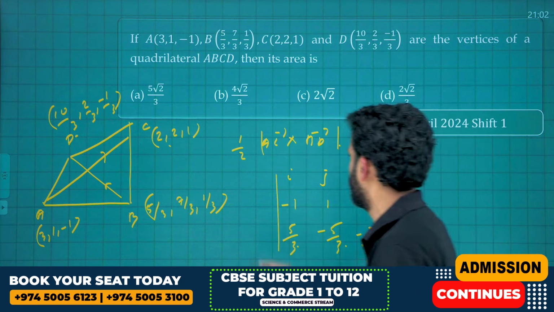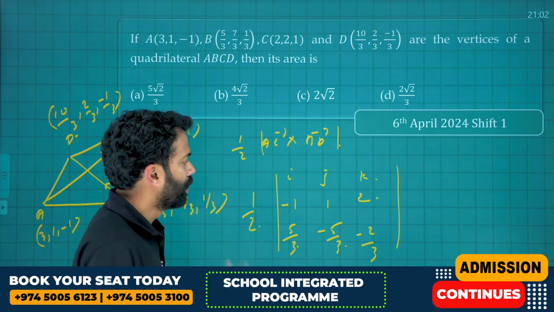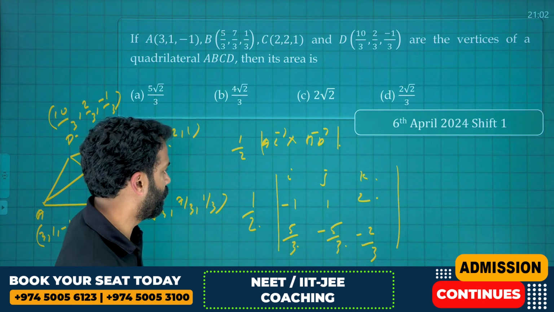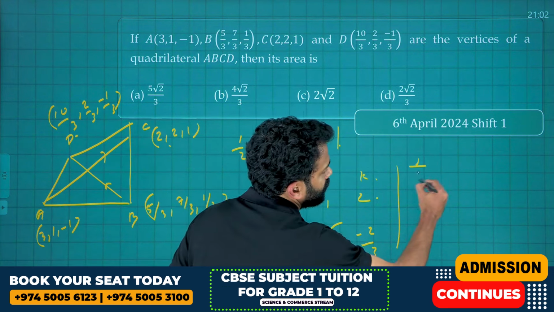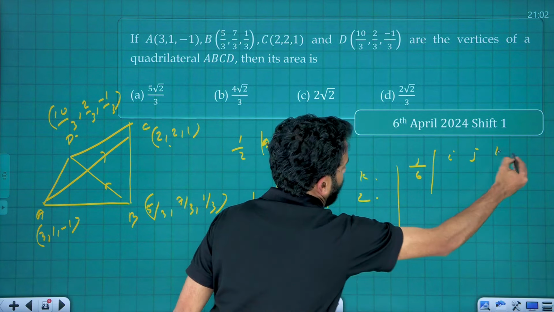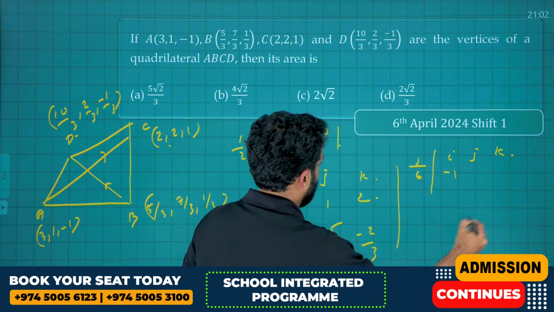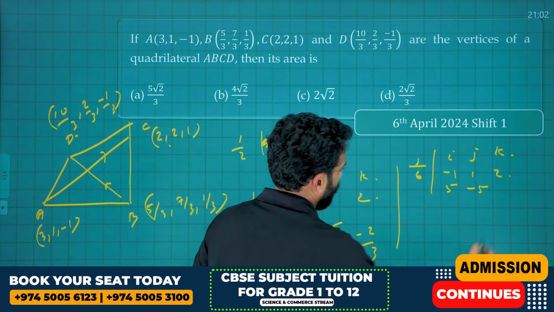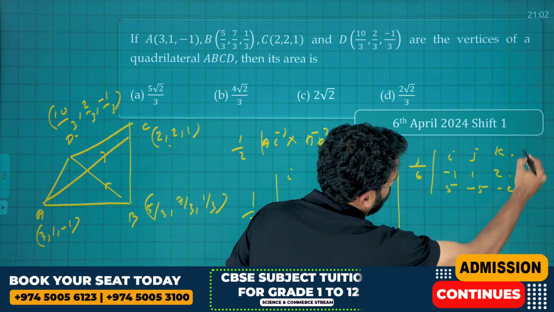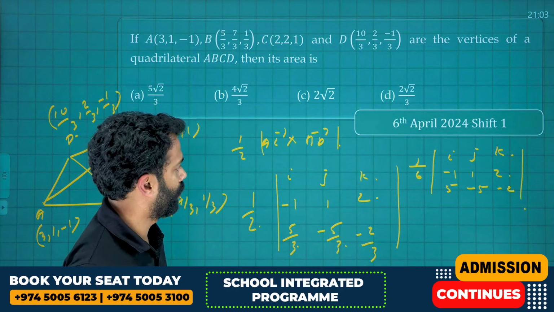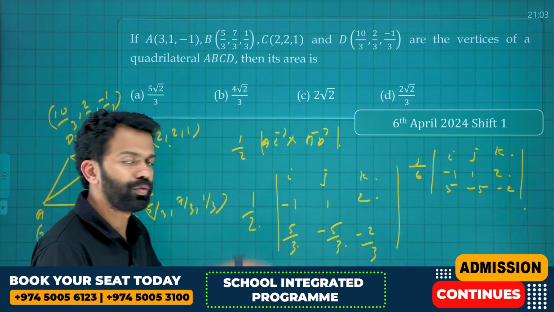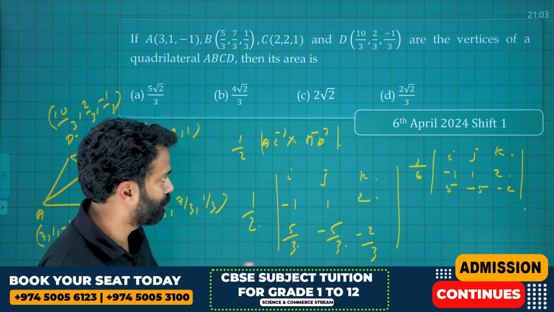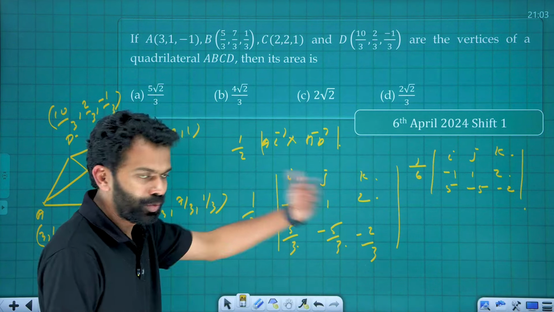This is the determinant. This is 1/2. Before opening the determinant, one thing we can do is take the 3 outside. Therefore, it will be 1/6 into the determinant with i, j, k; -1, 1, 2; 5, -5, -2. I took the 1/3 out here. 1/2 into 1/3 became 1/6. Not enough space, so let's move to the next slide.